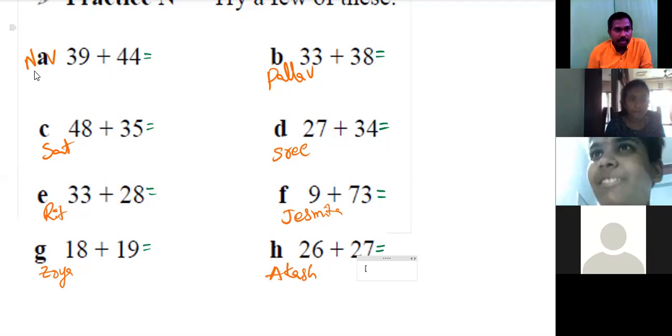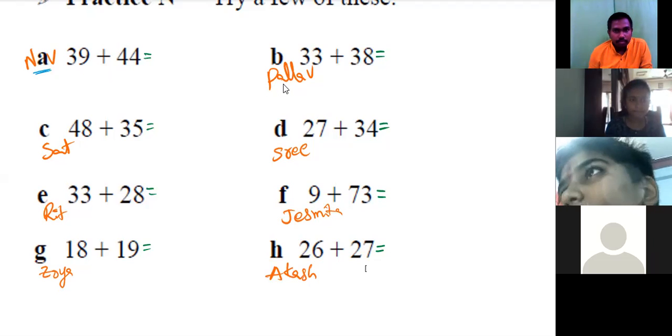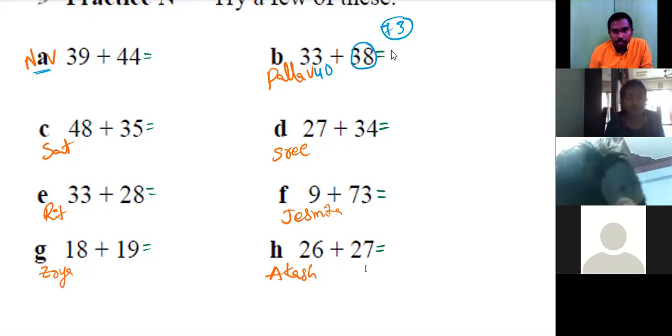Okay, wait, Navya. One second. Explain B, Pallav. Yes, sir. First, we can take 38 as 40. 33 plus 40 gives 73. We are taking 2 extra here, so we can subtract: 73 minus 2, 71. Got this method, Navya?